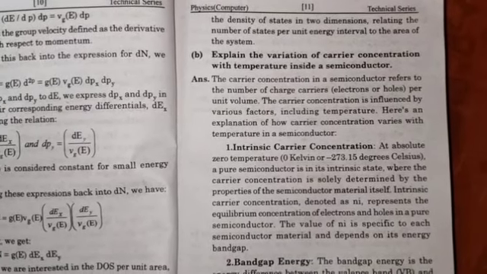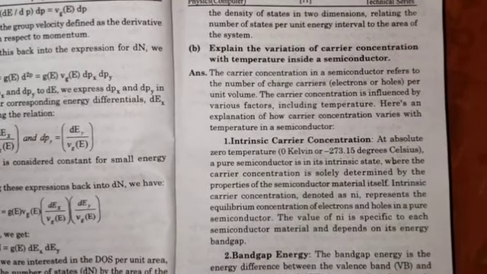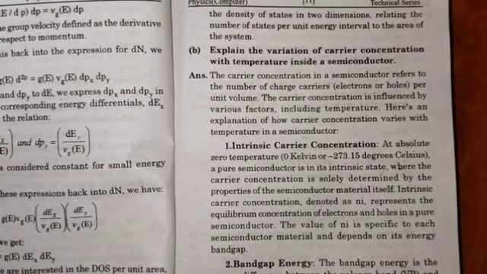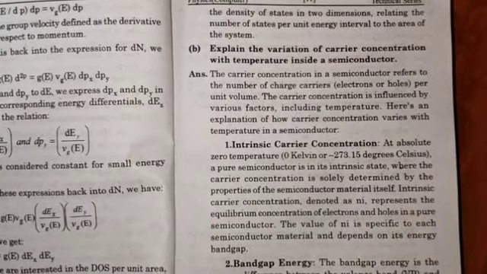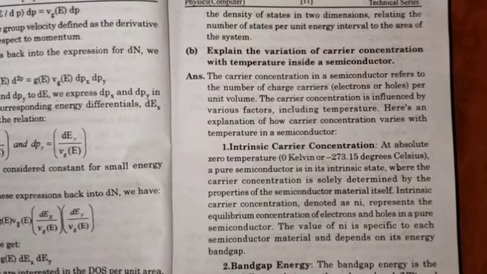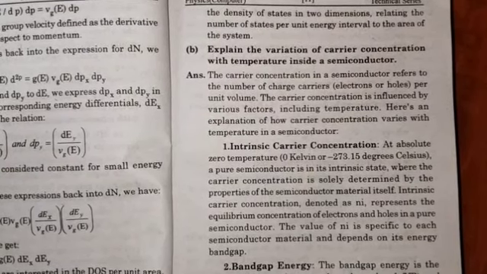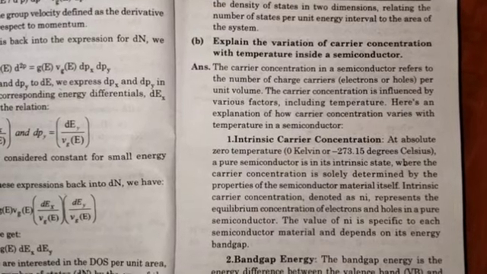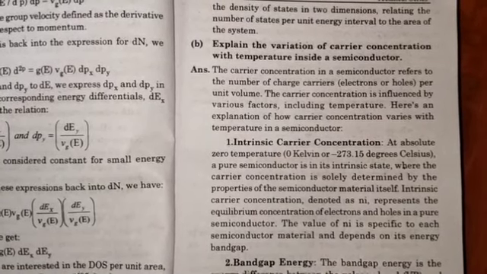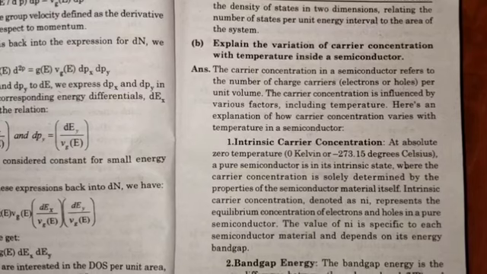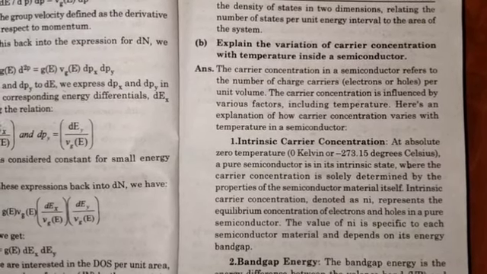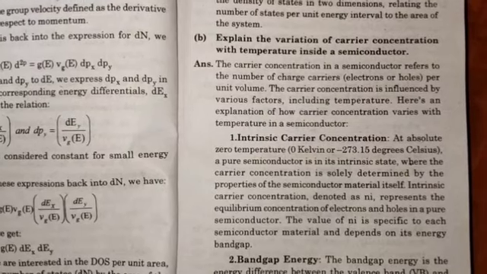The carrier concentration is influenced by various factors including temperature. Here's an explanation of how carrier concentration varies with temperature in a semiconductor.